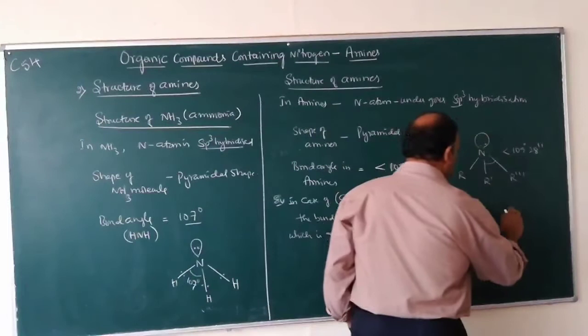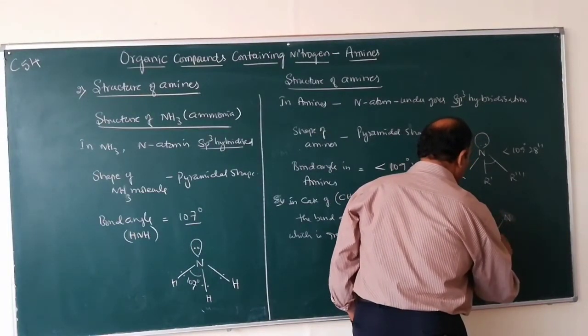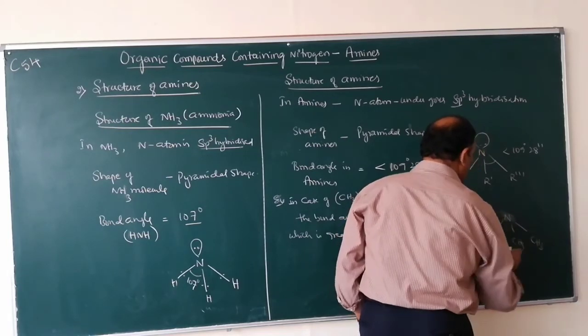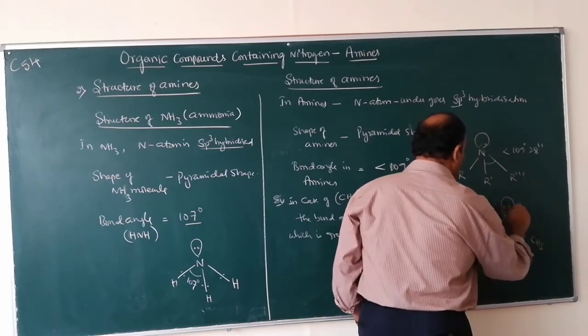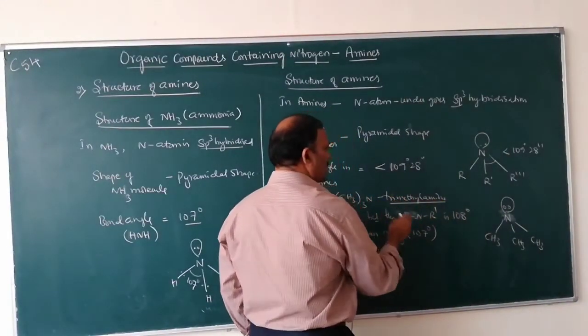But in case of N(CH3)3, this is trimethylamine.